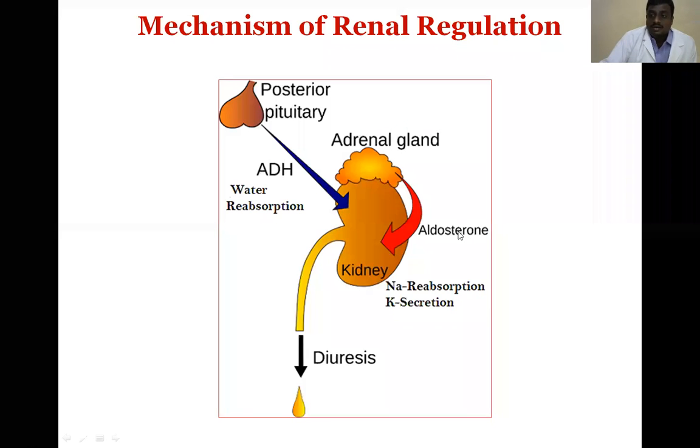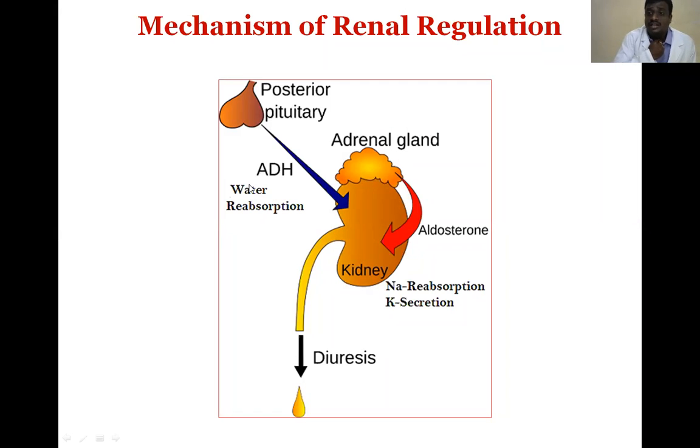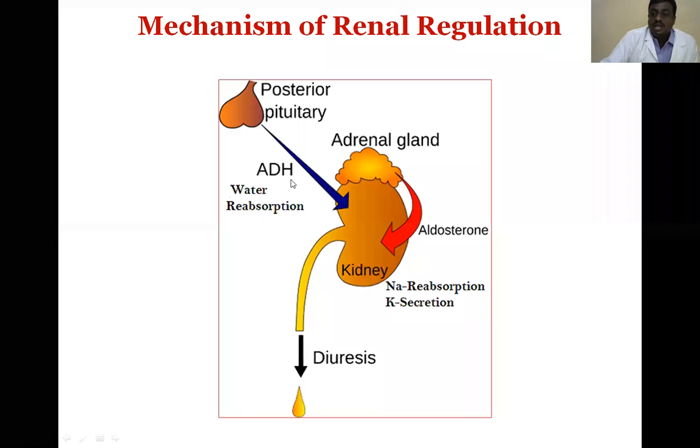For water, antidiuretic hormone is required; water reabsorption mainly depends on the antidiuretic hormone, which is released from the posterior pituitary gland.